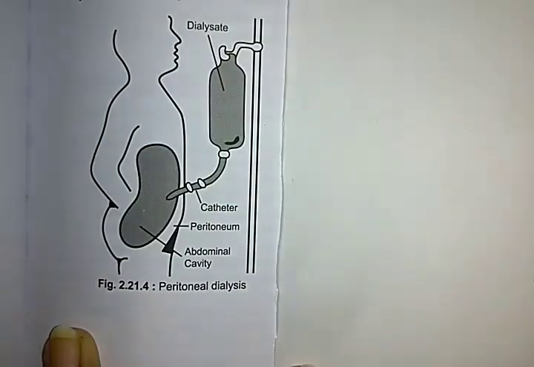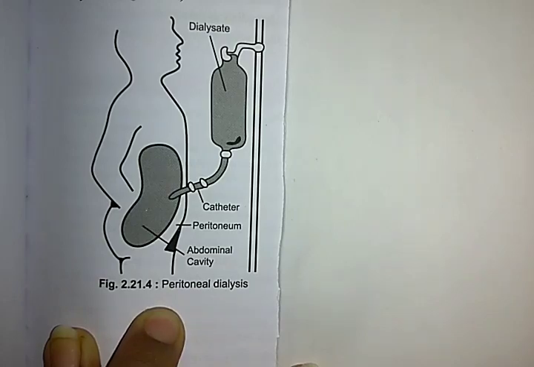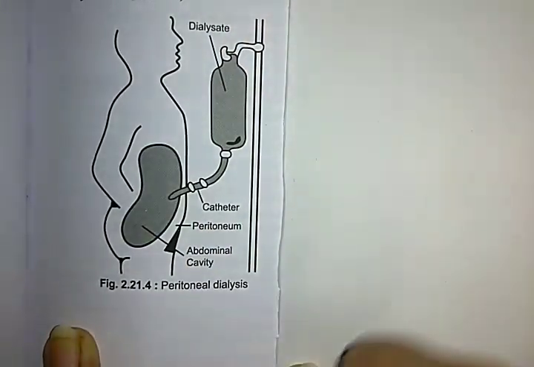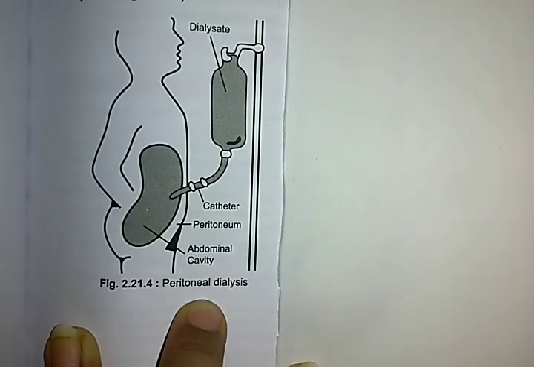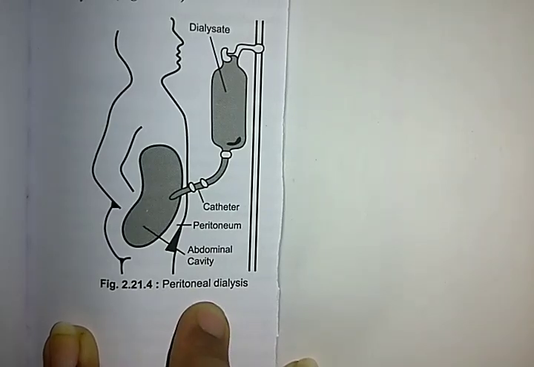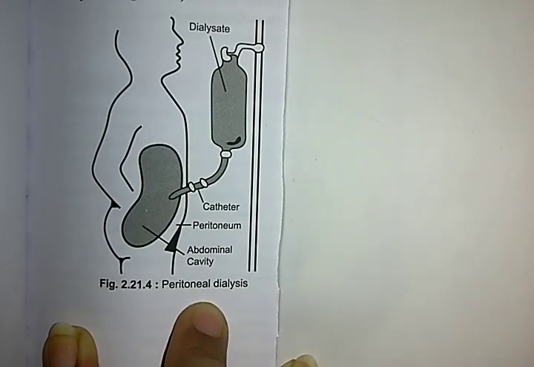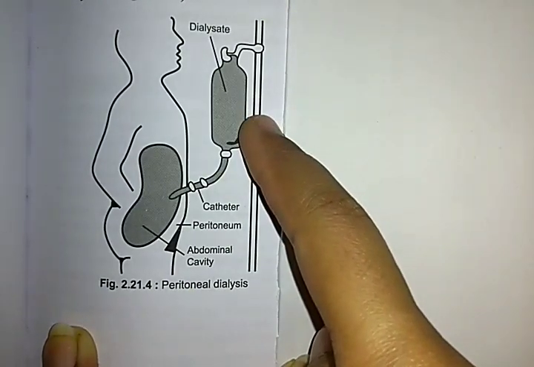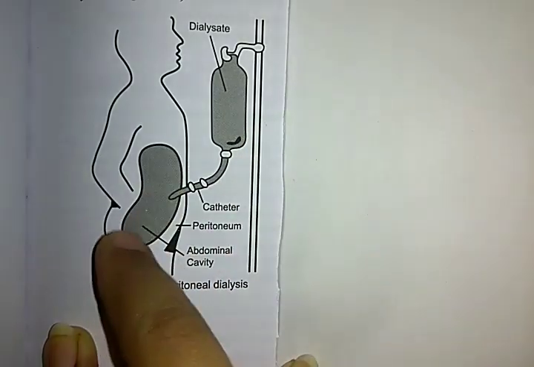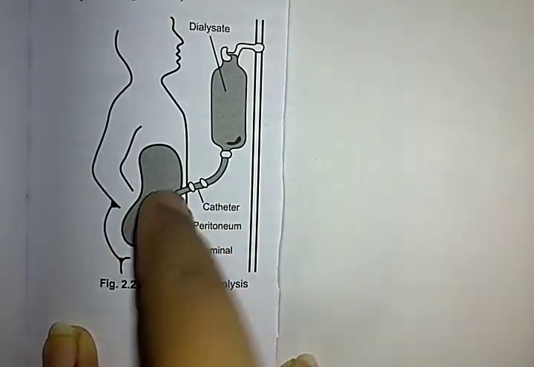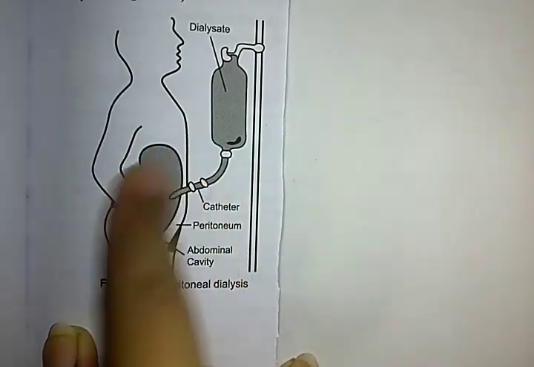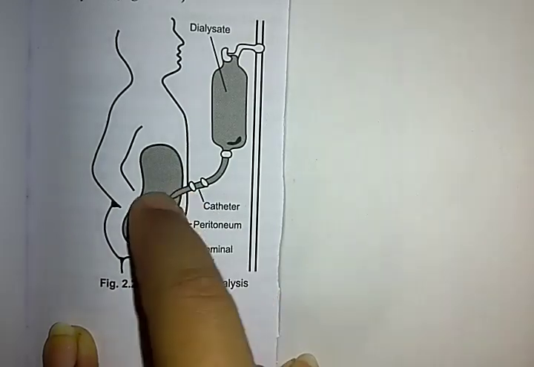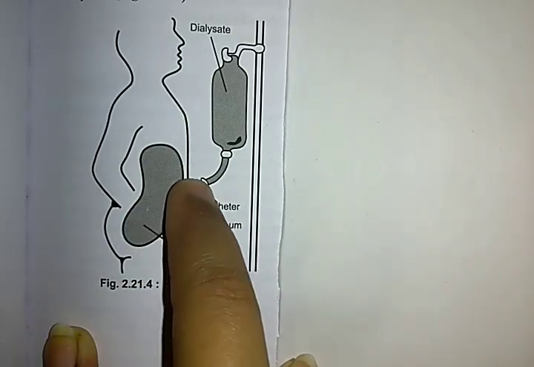So let us see the peritoneal dialysis pictorial form. See, this is the pictorial form of peritoneal dialysis. We already know peritoneal dialysis. Peritoneal dialysis means the dialysis takes place due to the diffusion and the osmosis process, in which the catheter will be inserted into the peritoneum cavity. You see here, in the abdominal cavity, in this peritoneum cavity, the catheter will be inserted.